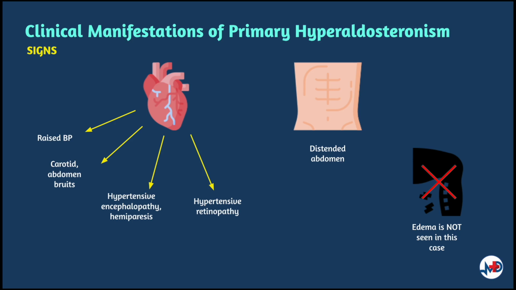Primary aldosteronism is typically not associated with edema despite the volume expanded state, due to the spontaneous natriuresis and diuresis called the aldosterone escape.